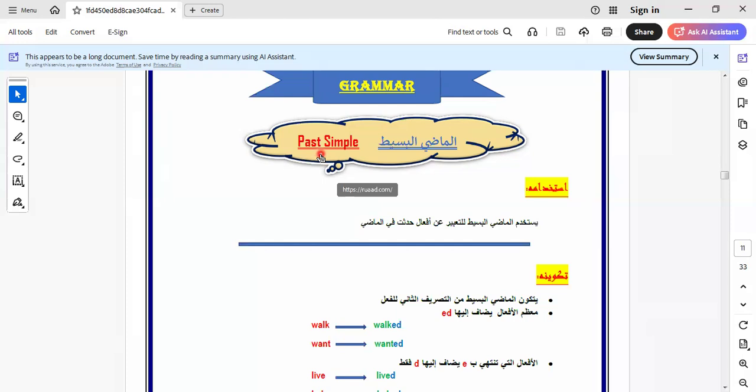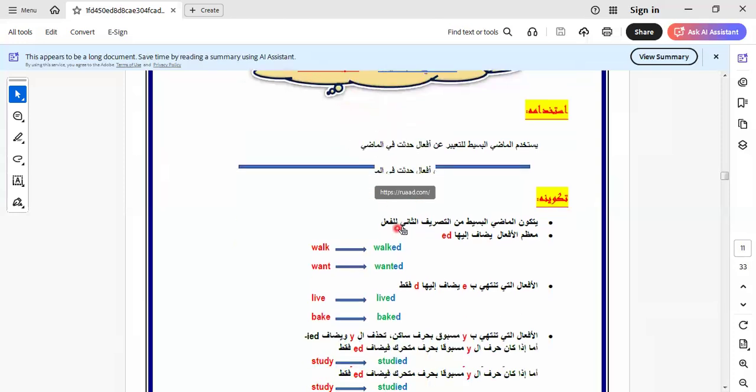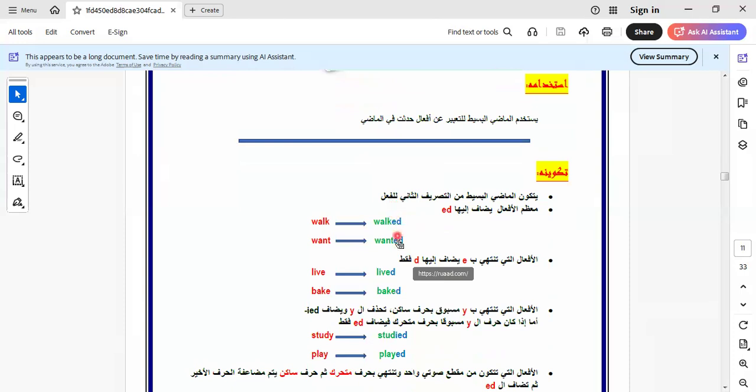And in which situation do we use this tense? When we narrate. Narrate means when we want to tell a story or narrate something that happened and ended. I use this tense, which is called past simple tense. So the formula of this tense is adding ed with regular verbs like this: walk, walked, want, wanted.